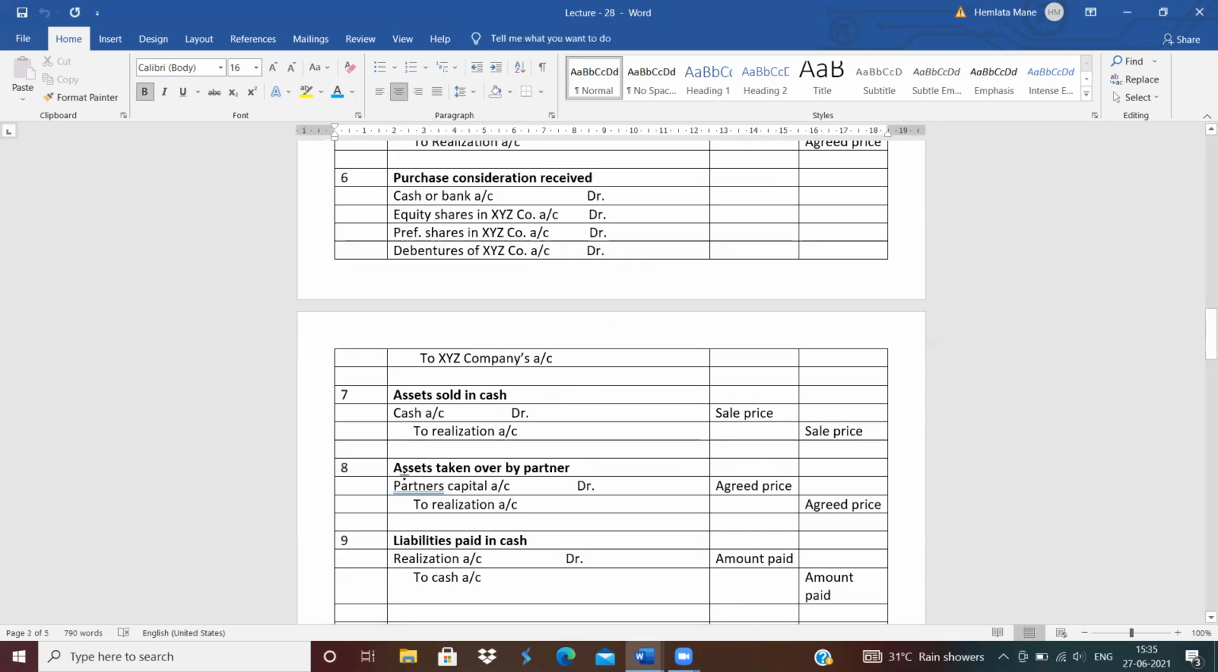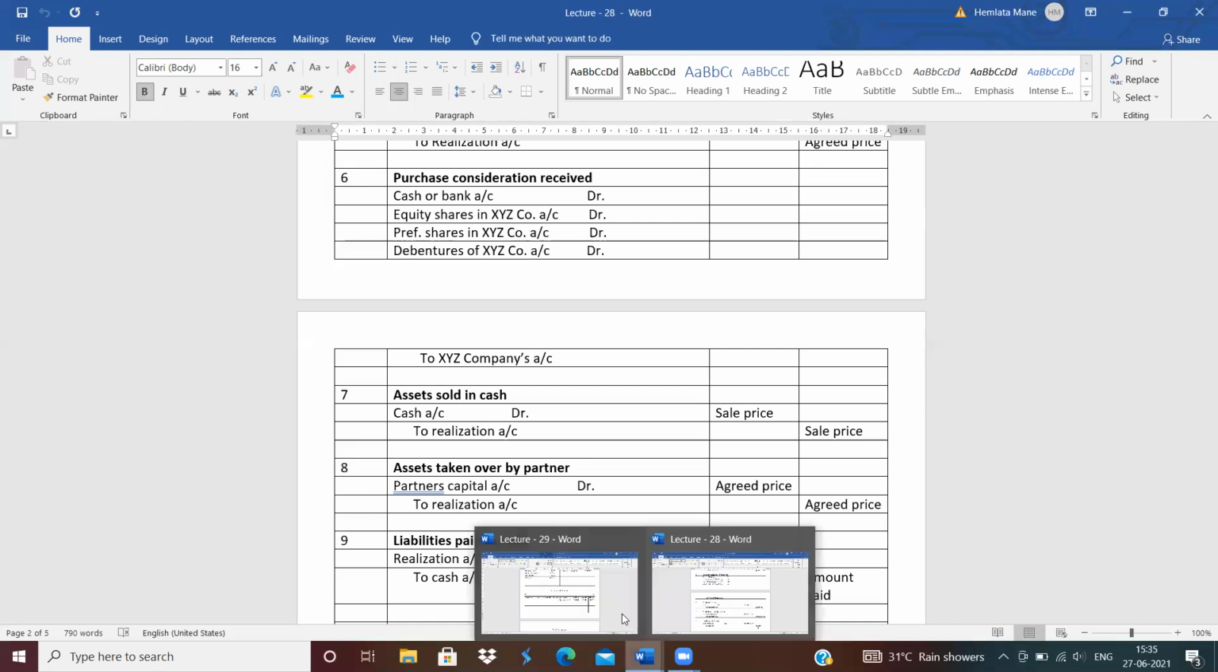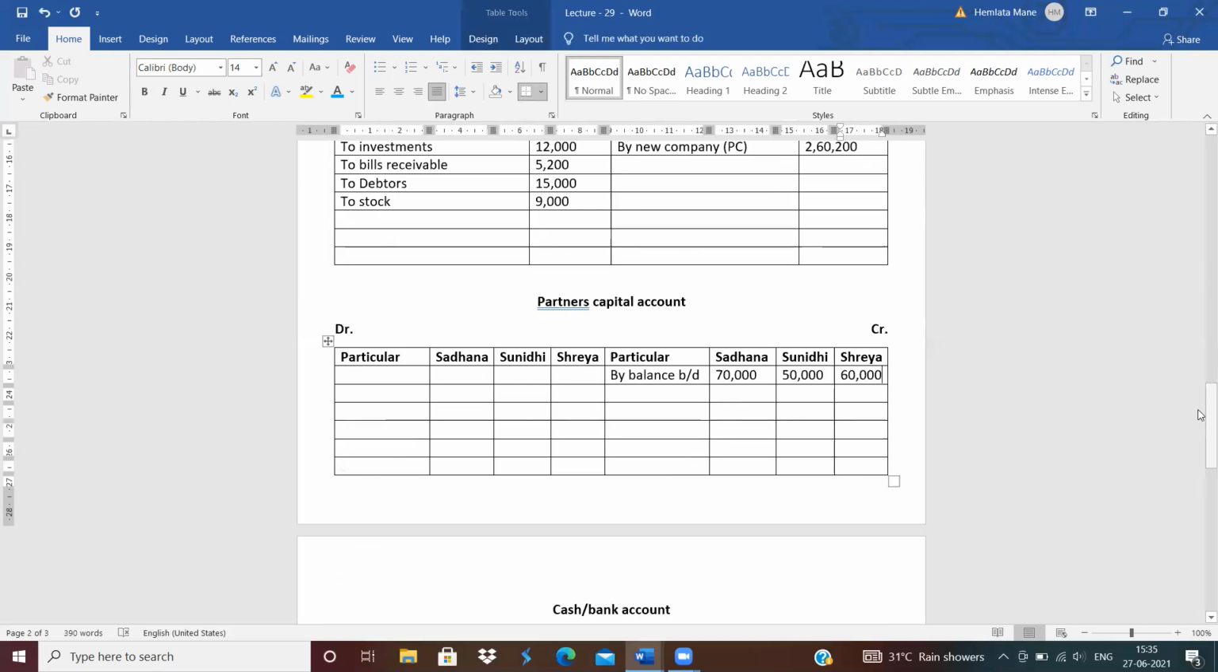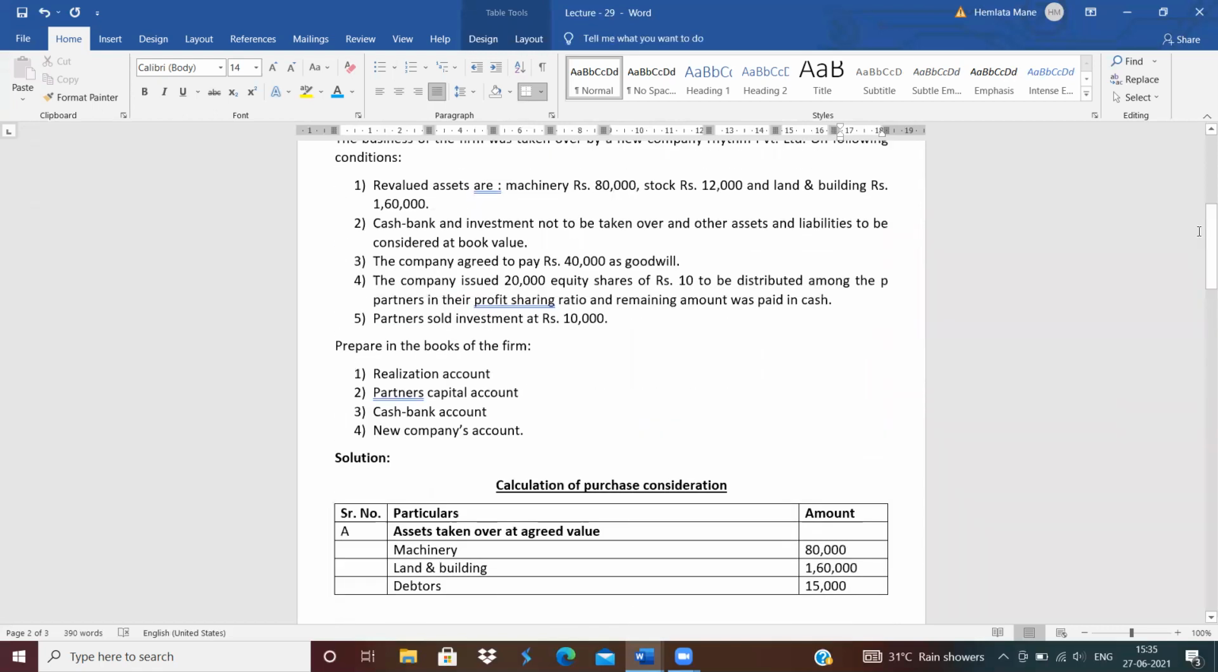Clear this entry? Purchase consideration received. The firm received the purchase consideration from the company in the form of equity shares and in the form of cash. Okay. Next is assets sold. Which assets were sold in the market? See in the adjustment. Which assets were sold in the market? The partners sold investment of rupees 10,000.